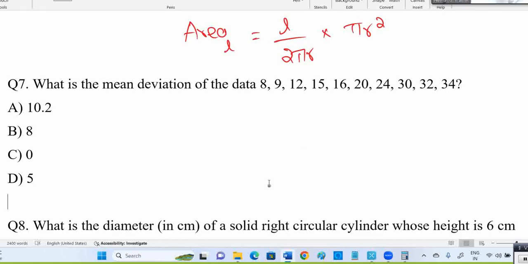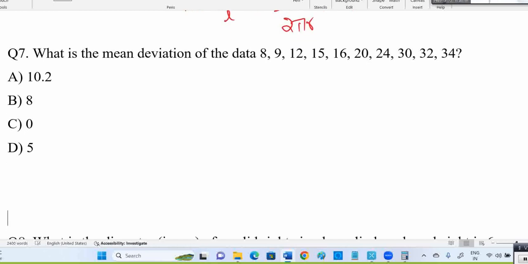Now, mean deviation of the data. What is the mean deviation of the data? First calculate the deviation, then calculate the mean for those deviation values. Sir, how to calculate deviation? Calculate the mean for this data. Mean means average: sum of terms divided by the number of terms.